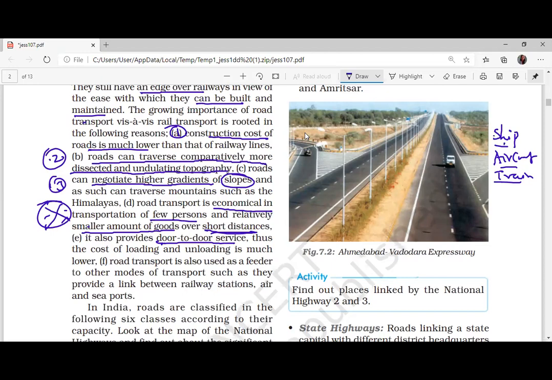Suppose you have come from the US. Mostly you have taken an aircraft, so you have come to the airport. From the airport to home it is not possible by air. Yes, if you are a rich person you can have a helipad and all. Other than that, it requires roadways. So door to door services means the end connectivity is provided by the roadways only.